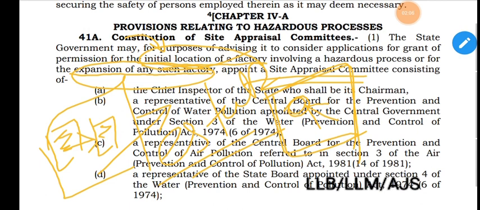These two kinds of factories are the factories which shall involve hazardous process. The word hazardous process is very important. Hazardous process means processes which will cause harm or injury to human beings or the environment. So for this purpose, whether the central government will grant permission or not, to consider this matter, the state government may take the advice of the site appraisal committee. This is the purpose of establishment of a site appraisal committee.